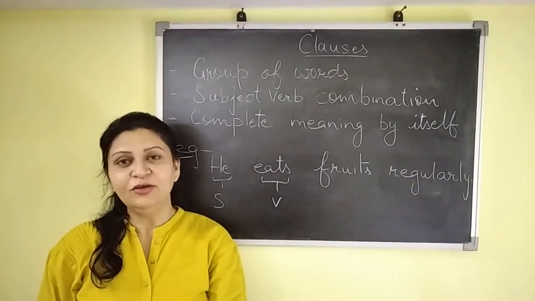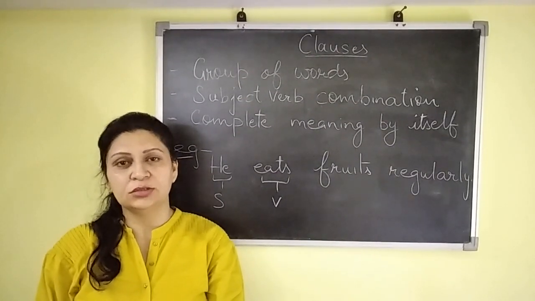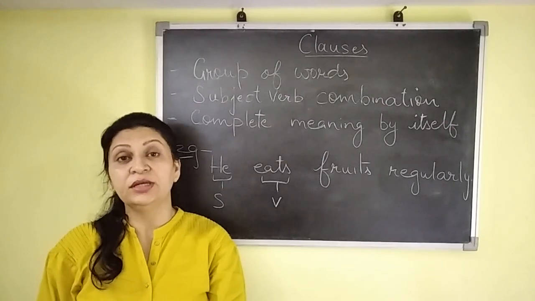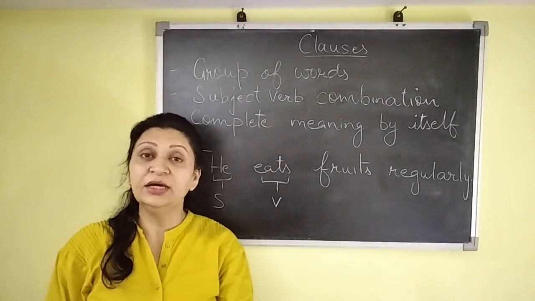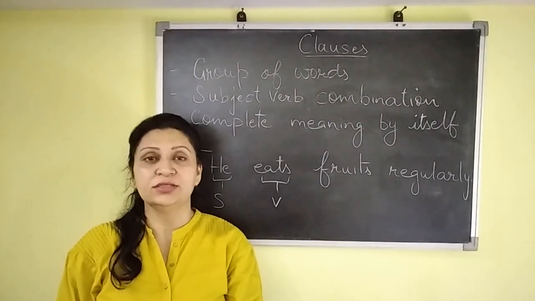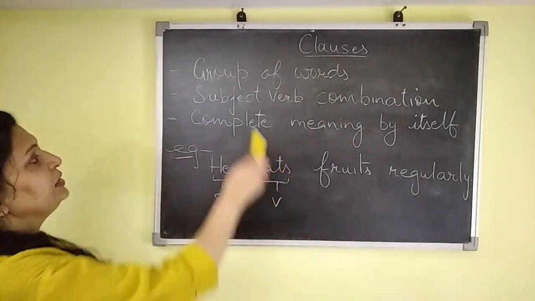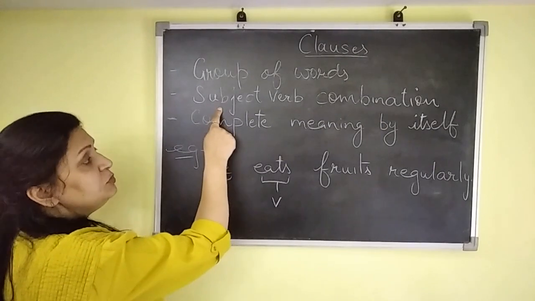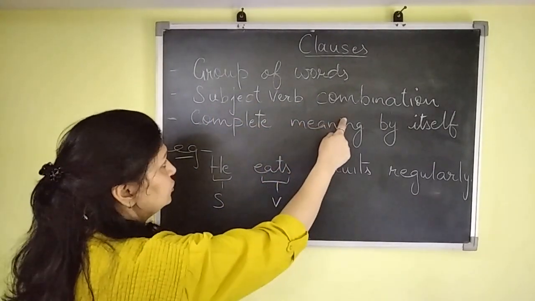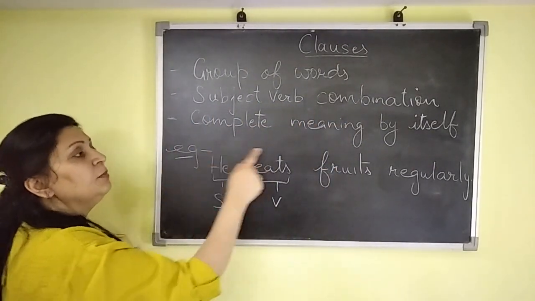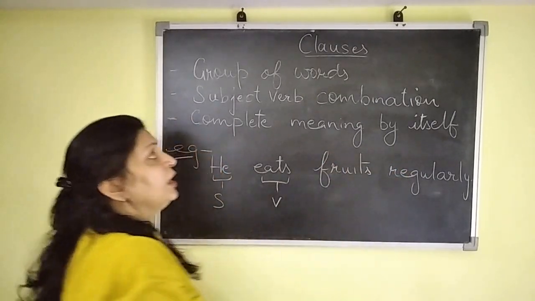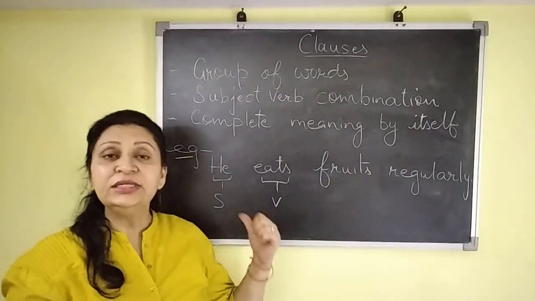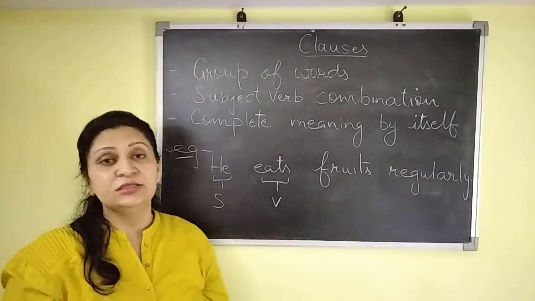Today we are going to discuss clauses. What is a clause? What are the conditions? How many types are there? So let's understand clauses. A clause is a group of words. It has a subject-verb combination. It has complete meaning by itself. If a sentence has all these conditions, it means it is a clause.